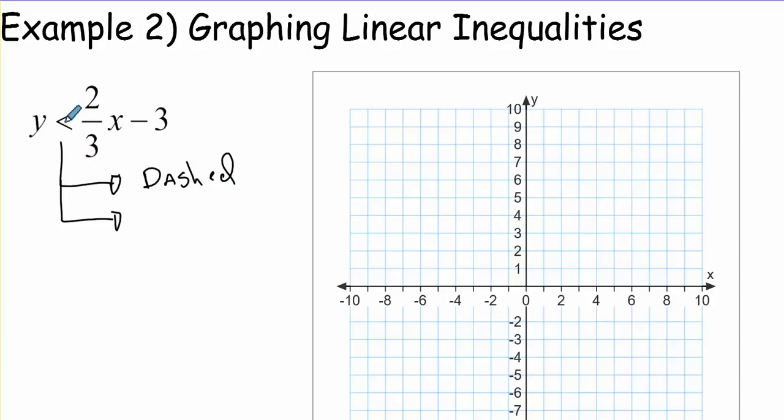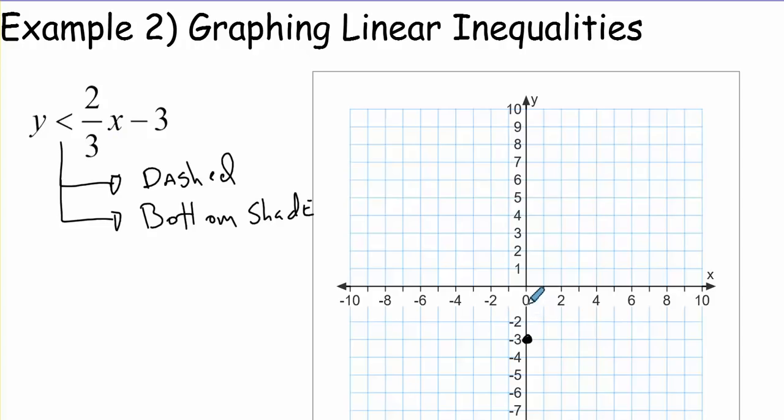And we're not eating the y, so we're going to shade on bottom. So bottom shade. And I'll explain that here in 2 seconds. So now let's graph this with a dashed line. So our y-intercept is at -3, and our slope is 2/3.